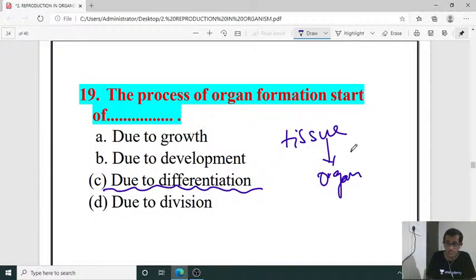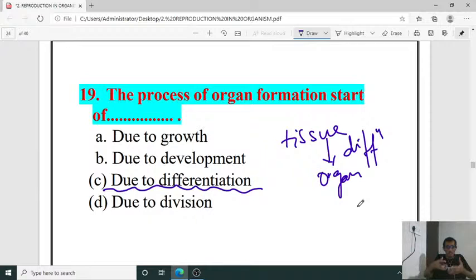For that, differentiation should occur. Differentiation is a phenomenon where modification in the structure and its property results in the production of a particular organ. So it will undergo some morphological changes and changes in physiological property, resulting in the production of an organ.